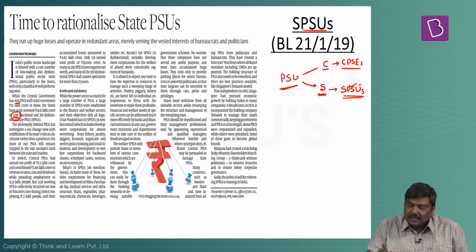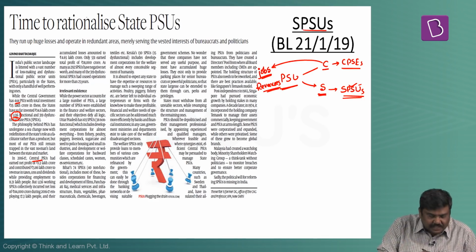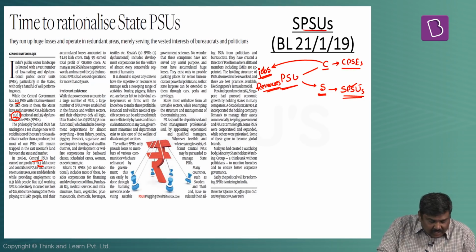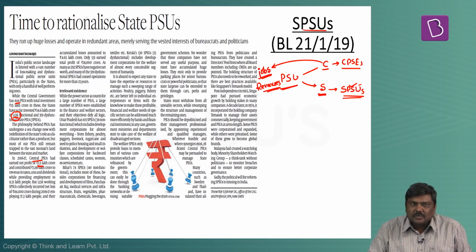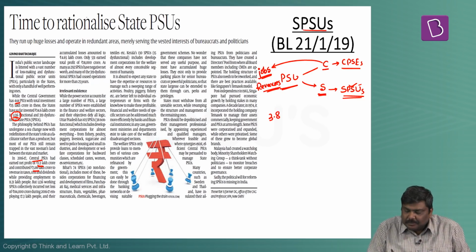But more importantly, the central government PSUs generate a lot of jobs and a lot of revenues. The data given here basically states that the central PSUs for the financial year 2016 generated profits of 1.3 lakh crore rupees and added to the revenues of the central government by 3.86 lakh crore rupees in the form of taxation receipts, in the form of dividends, and so on and so forth.